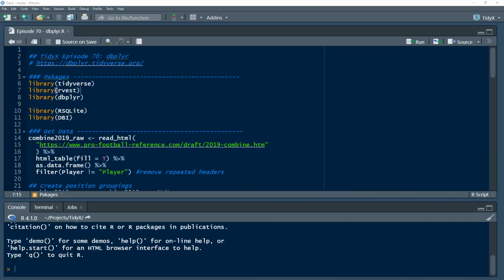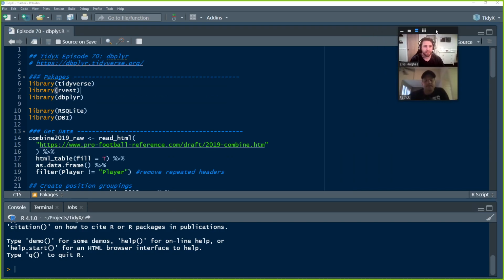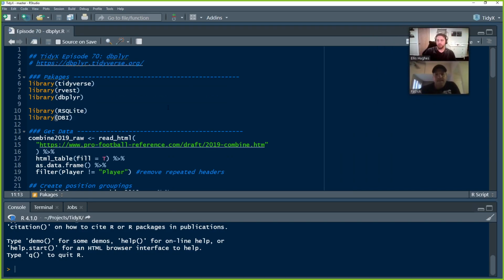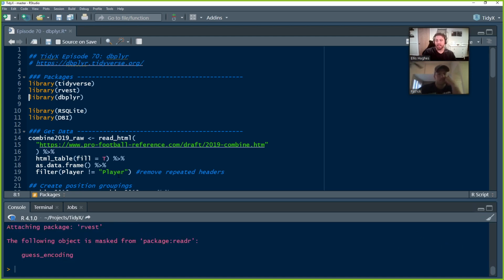Let me share the screen so Patrick can see what we're talking about, and then we will get going. All right, Patrick, so now you can see our screen. Let's do some basic setup so that we can get into the actual SQL work. We have our packages that we're loading. We've got tidyverse for our data manipulation needs. rvest is going to be doing some web scraping because we need to get some data into a database that we're going to be using.